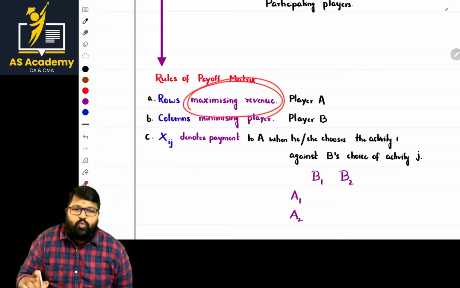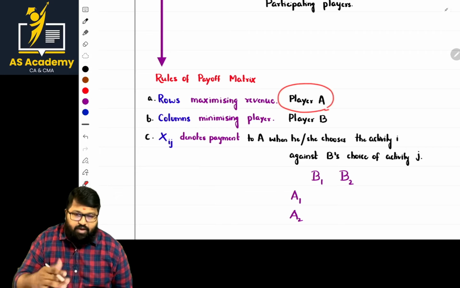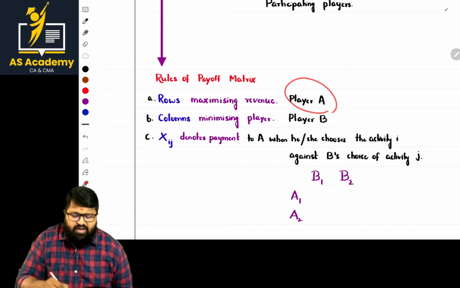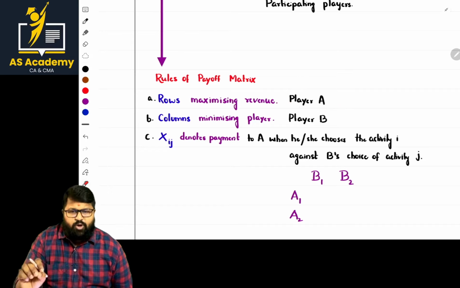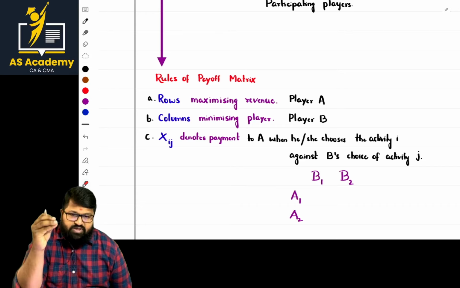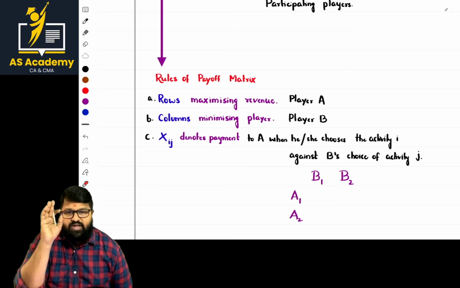Maximizing revenue. And to avoid confusion, if a player's names are not given, or if names are given but in a bigger size, go with player A. You give the basic note that, sir, for the sake of convenience, we are taking maximizing player point of view as A and minimizing loss player point of view as B. You can take it. Okay.